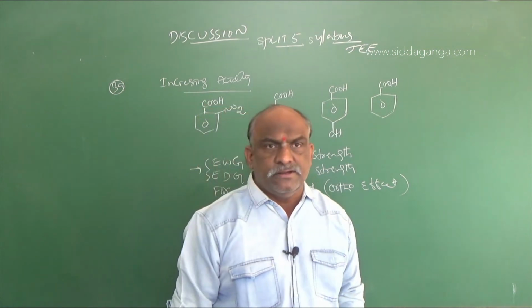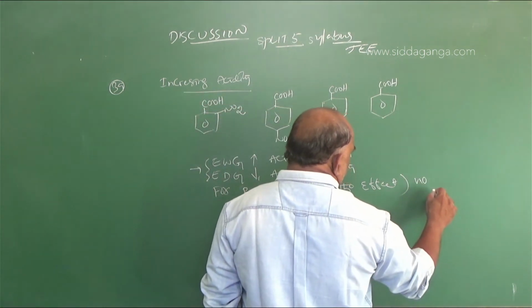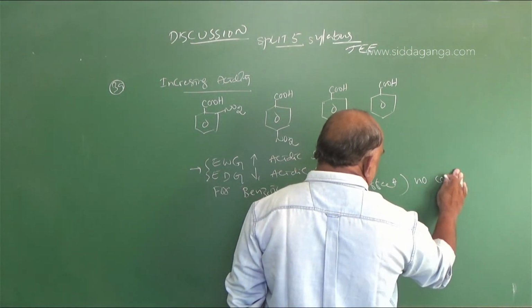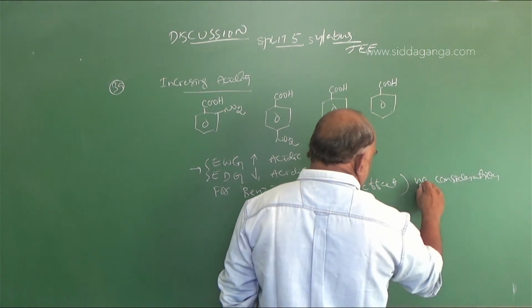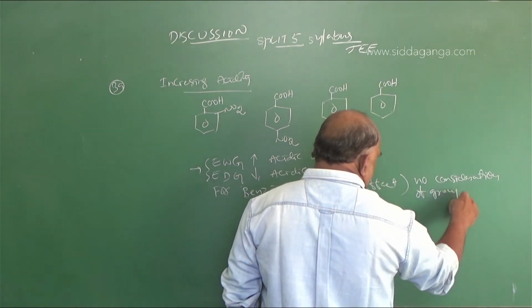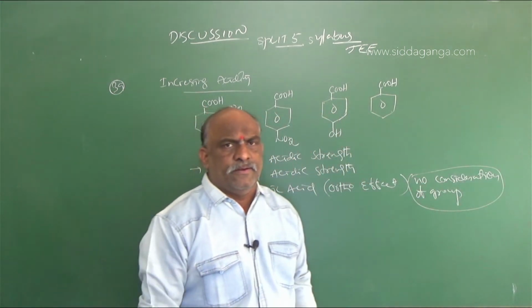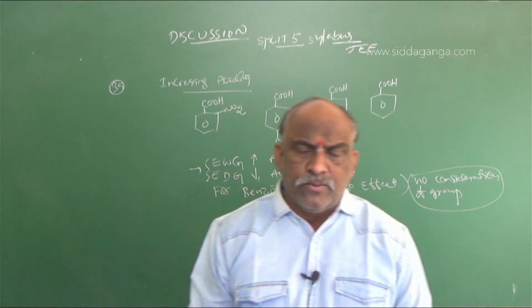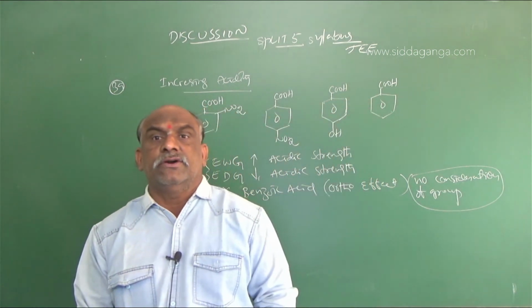Ortho effect means there is no consideration of the group. Either it is electron donating group or electron withdrawing group, whatever the group will be there, that only is the strongest acid.